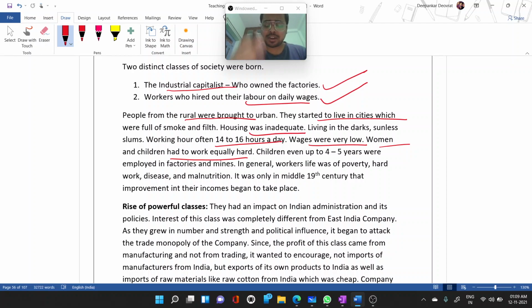Okay, but right now during that time there was no such law. Children even up to 4 to 5 years were employed in the factories and the mines. In general, work life was of poverty, hard work, diseases, and malnutrition. It was only in the 19th century that improvement in their income will begin. That's what I just now explained, that children will not be allowed to work, and there will be certain working hour restrictions for the women.